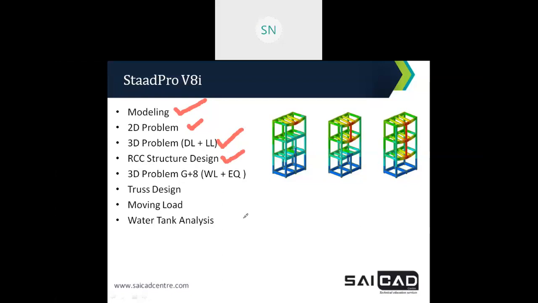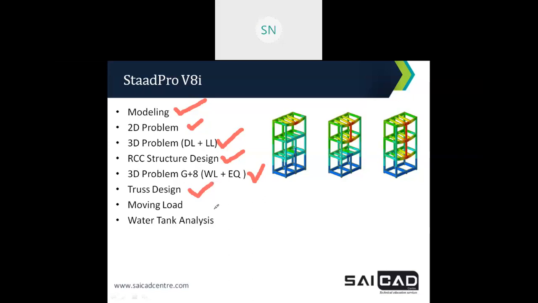After that we will discuss this 3D problem for a G plus 8 structure, more than G plus 3, where we need to apply wind load and also earthquake load, seismic load. So we will discuss that. Then after that we have truss design, that means steel structure design. We will use IS 800, that's our code for steel structure design.